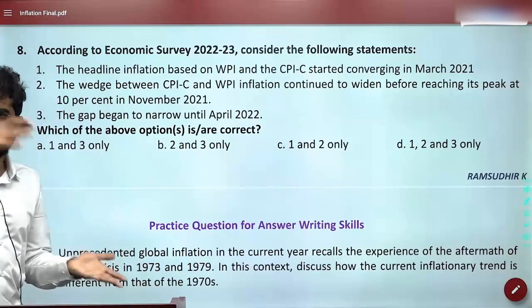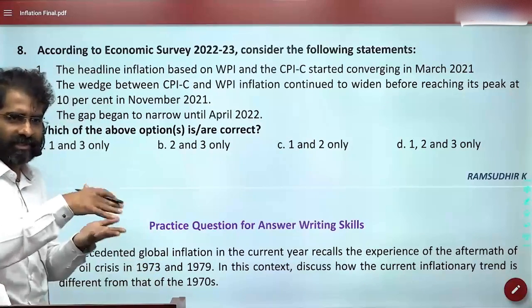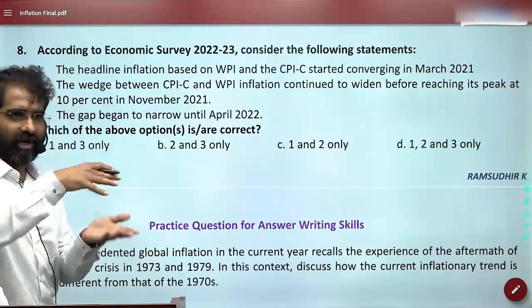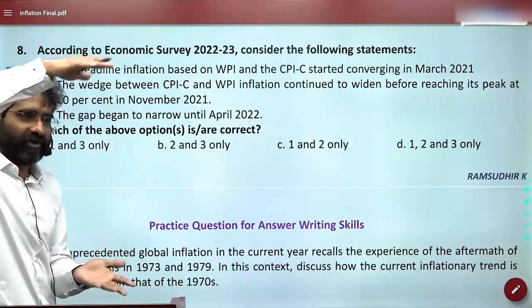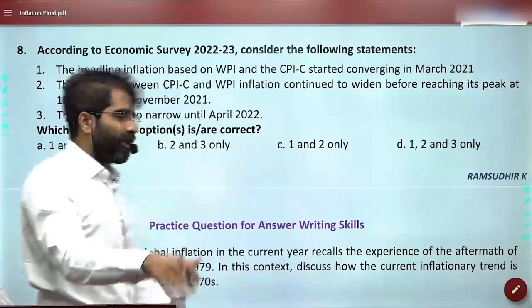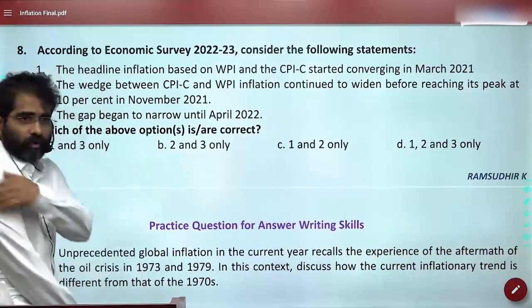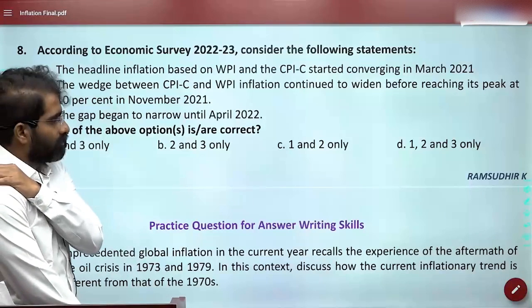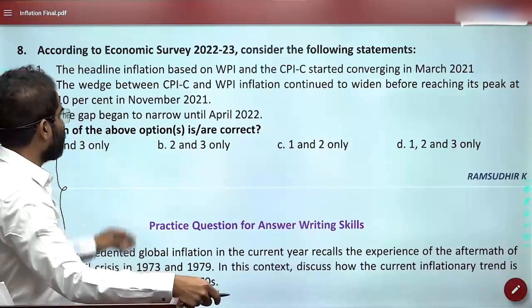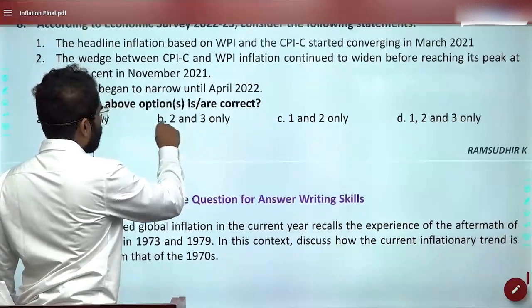This is too much. Since we have done the graph now, you can answer. In UPSC, they will not ask this, but it is only for understanding. But you'll at least know that in 2021 the gap was high, and by the time of 2022 the gap has reduced. That much should be clear. And the gap began to narrow until April 2022. Yes, that's true. So is this clear? So here, widen reaching its peak 10%, so the answer should be,